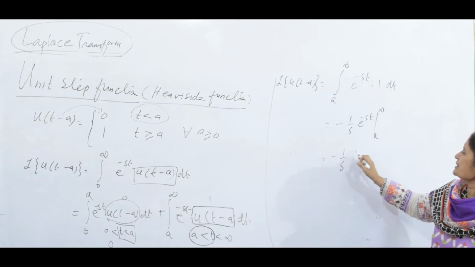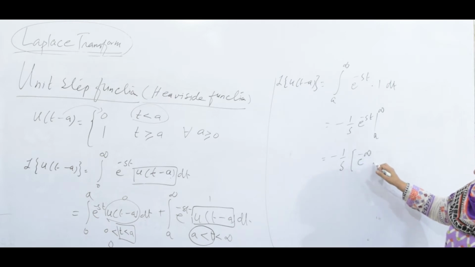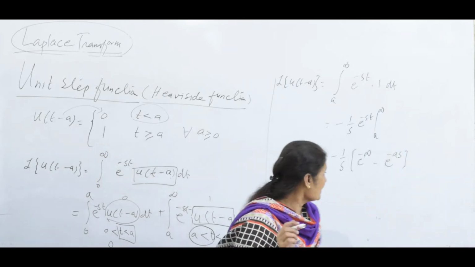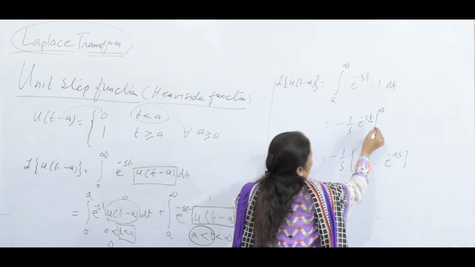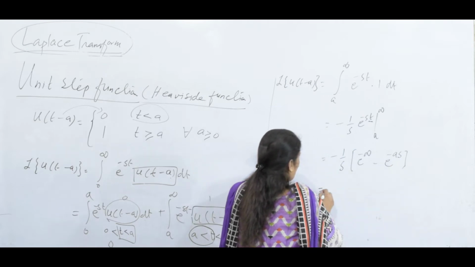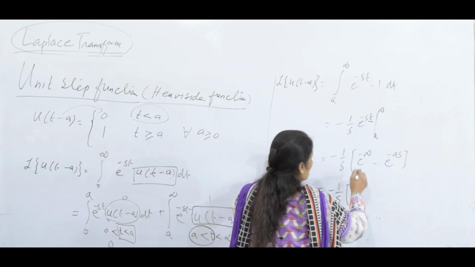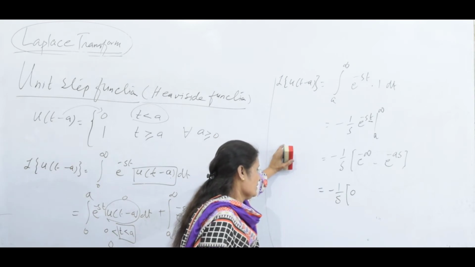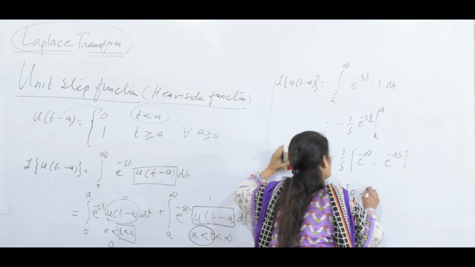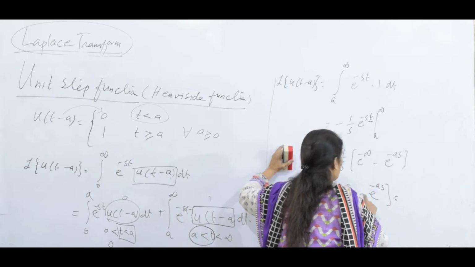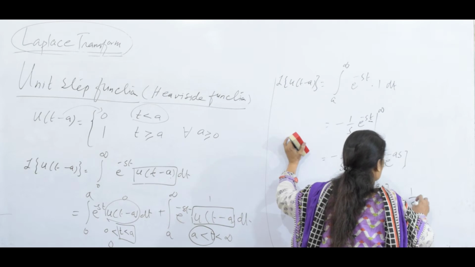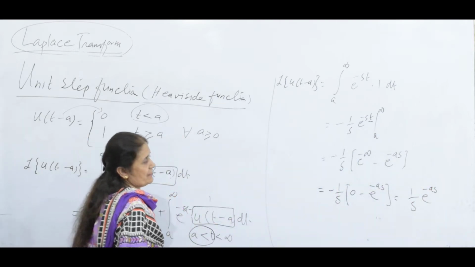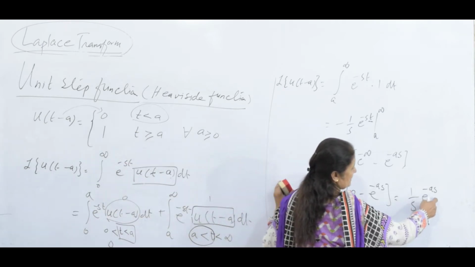T is the variable of integration, so t is replaced by infinity and then t is replaced by a. Minus 1 over s, here this is 0, because e to the minus infinity is 1 over infinity, which is 0, minus the e to the minus as term. If I multiply by this minus, I will get e to the minus as. So the Laplace transform of the unit step function is 1 over s, e to the minus as.